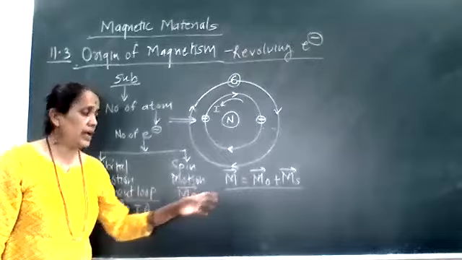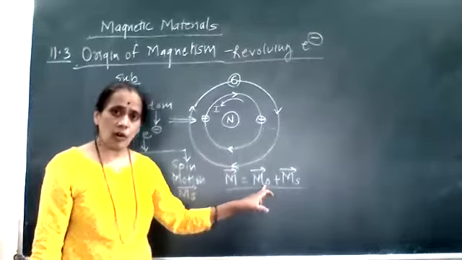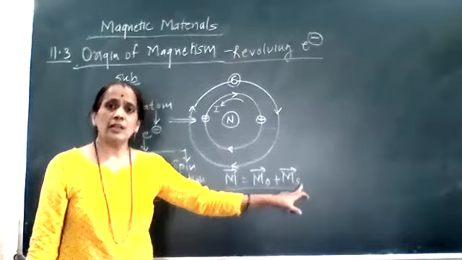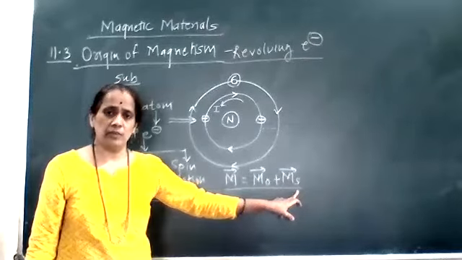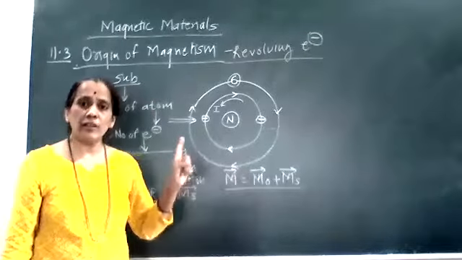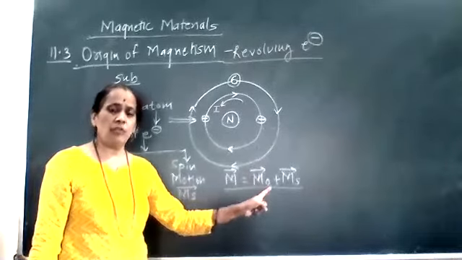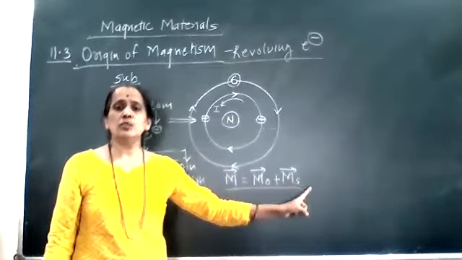This means the electron has two types of magnetic moment: one is the orbital magnetic moment, another is the spin magnetic moment. Hence, the net magnetic moment of every electron is nothing but the vector sum of the orbital magnetic moment and the spin magnetic moment.